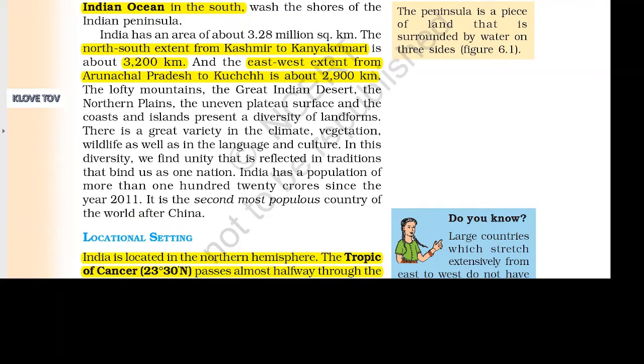There is a great variety in the climate, vegetation, wildlife, as well as in the language and culture. In this diversity, we find unity that is reflected in traditions that bind us as one nation. India has a population of more than 120 crores since the year 2011. It is the second most populous country of the world after China.